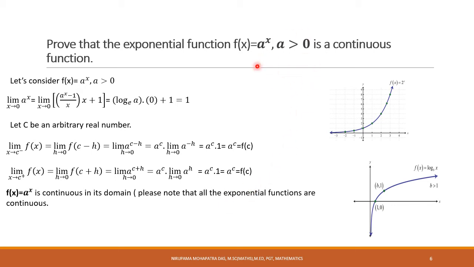So f(x) = e^x can also be continuous, because what is e? e is an irrational number, non-terminating, non-recurring, and the value of e is approximately 2.718, up to 3 places of decimal, which means e is greater than 0. So e^x can also be a continuous function. Is it clear? So any exponential function is continuous.